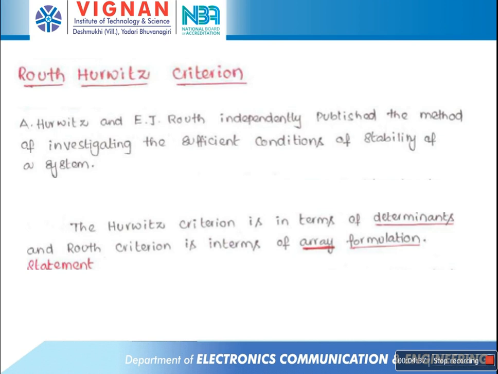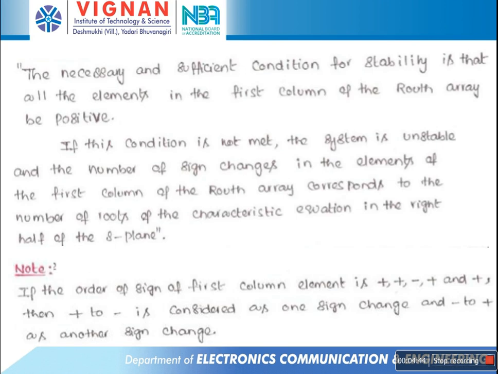Next, discuss the Routh-Hurwitz criterion. So, what is the Routh-Hurwitz criterion? The necessary and sufficient condition for stability is that all of the elements in the first column of the Routh array be positive.